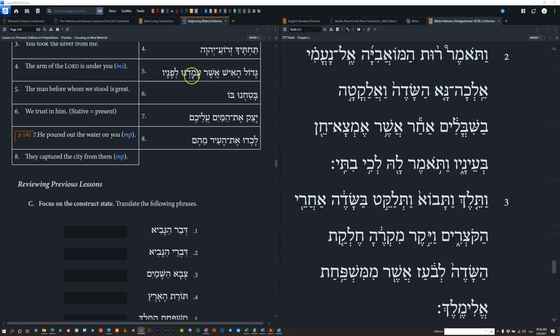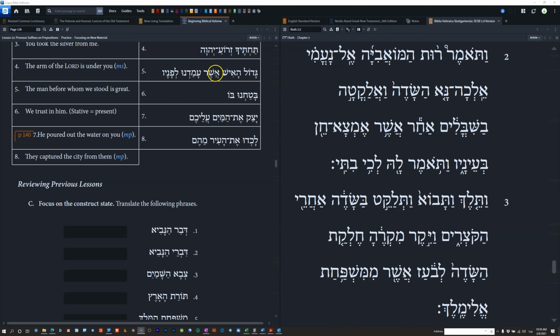So that polished English translation becomes either great is the man before whom we have stood, or as Furtado changes the order, the man before whom we have stood is great. That's probably the most natural English. But you'll recognize that we don't have the word him in that English translation at all. This preposition has an object suffix on it. And this is part of that redundancy of object that happens in Hebrew.